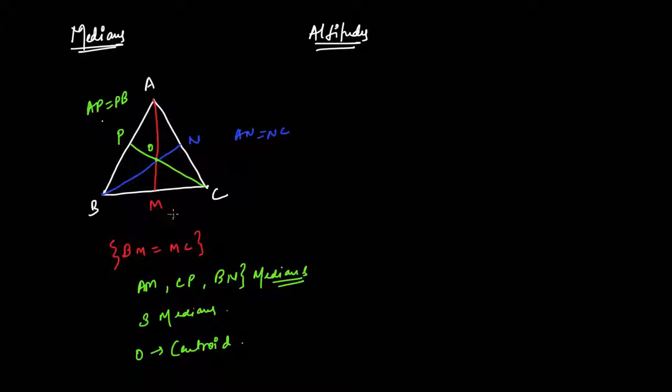Also, there is a very important property related to the centroid of a triangle. The property says that this point O, the centroid, divides AO and OM in the ratio 2:1. That is, I can write AO by OM is equal to 2 by 1. Similarly, BO by ON is in the ratio 2:1 and CO by OP will also be in the ratio 2:1. So I can write BO by ON, and this will also be equal to CO by OP. This is all about medians of a triangle.